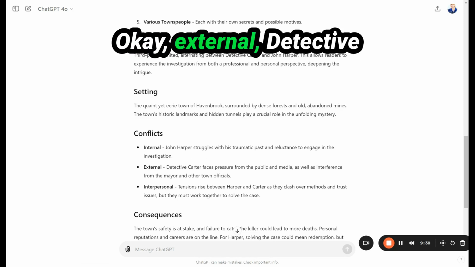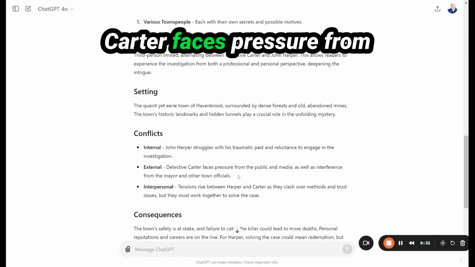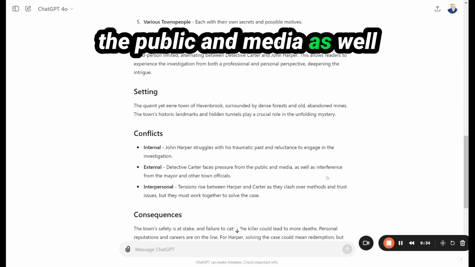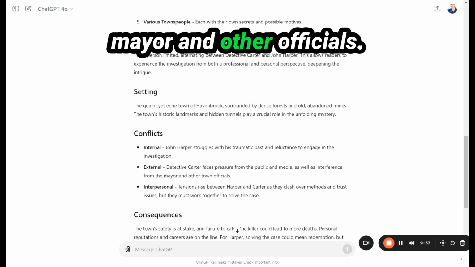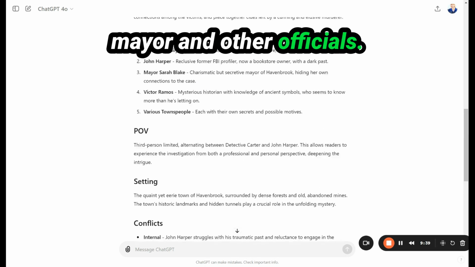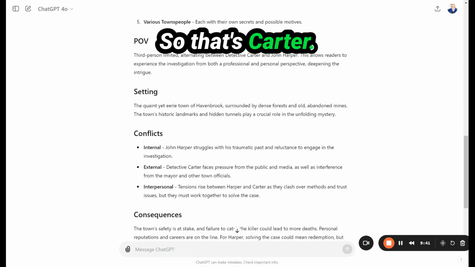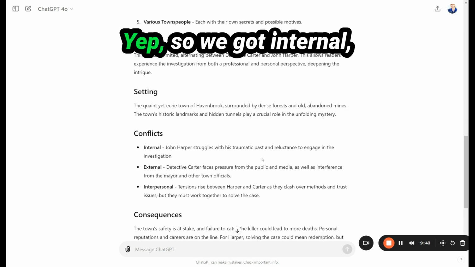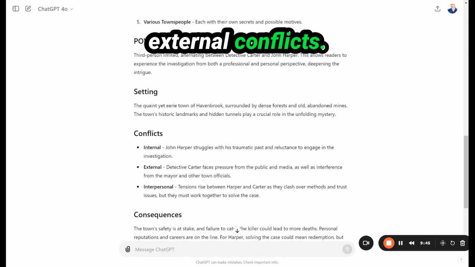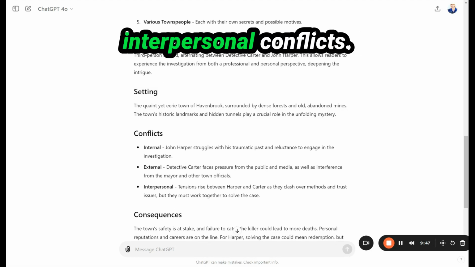External: Detective Carter faces pressure from the public and media, as well as interference from the mayor and other officials. All right, let's go back up here. So that's Carter, that's Harper. Yep. So we got internal, external conflicts. I like it. And then now there's also interpersonal conflicts.